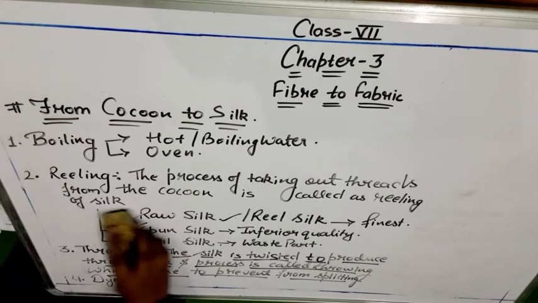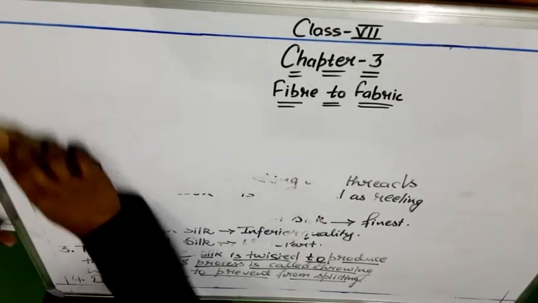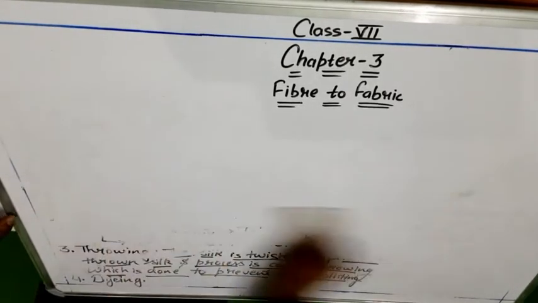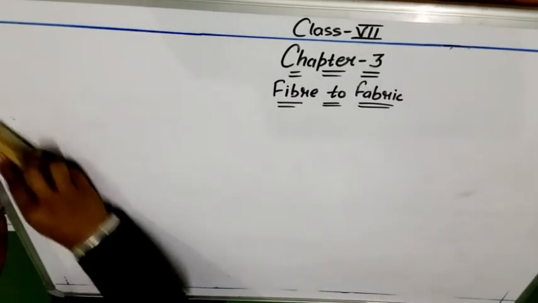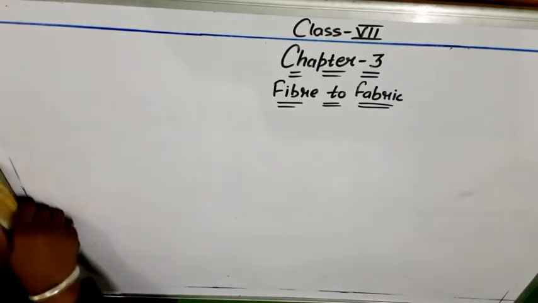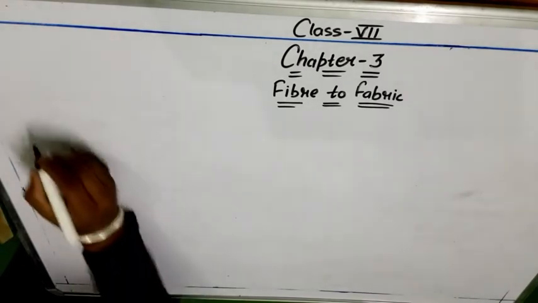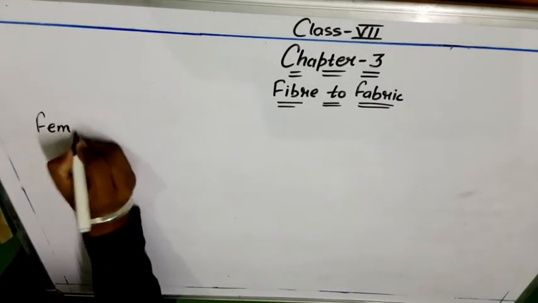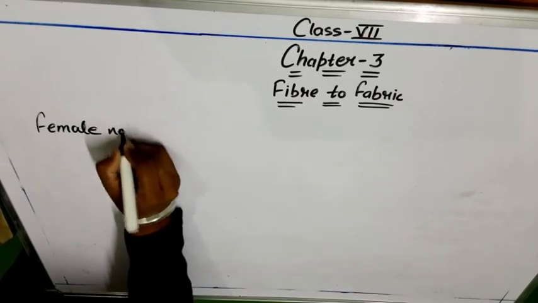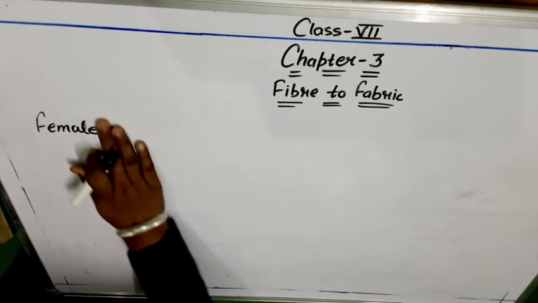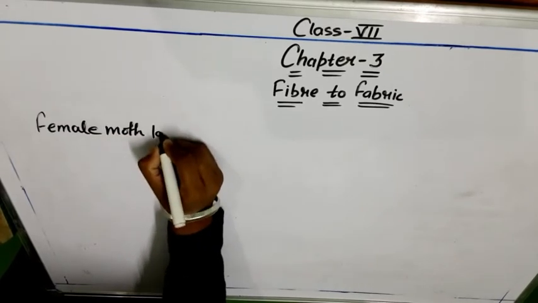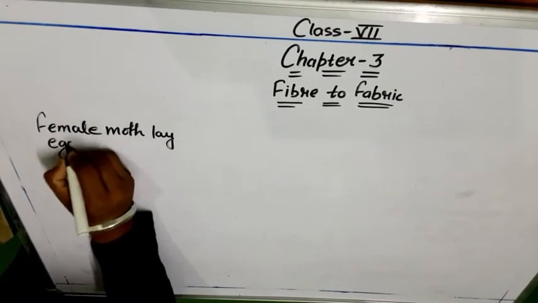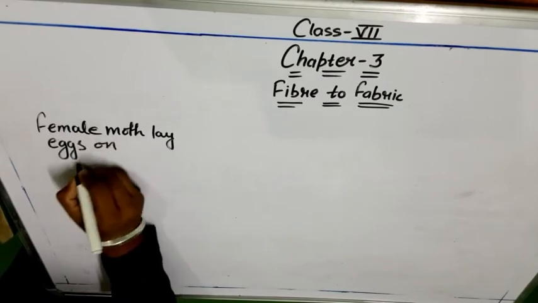Now I will make a flow chart to summarize this silk part, and you will be able to understand it in a far better manner. First, the female moth lays eggs on mulberry leaves.